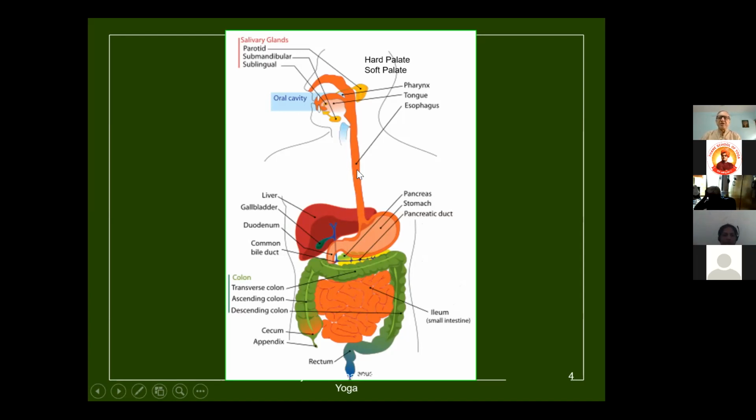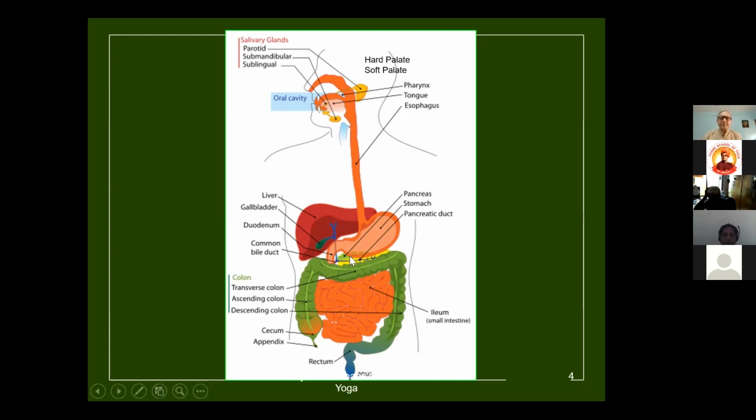So the esophagus passes through a small hole in the diaphragm to the abdominal cavity, and in the abdominal cavity the stomach is located. The stomach is a larger tube than the esophagus. As we can see, this stomach has a peculiar half-round shape, and the upper part of the stomach is larger as compared to the lower part. जैसे एक बर्तन रहता है ना, ऊपर वाला हिस्सा बड़ा है, नीचे वाला हिस्सा छोटा है, वैसा बर्तन है. या नेति पॉट हमारा जो रहता है उसके तरह उसका थोड़ा सा शेप है, ऐसा बोल सकते हैं.